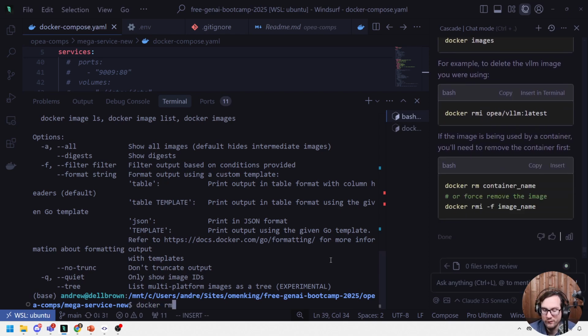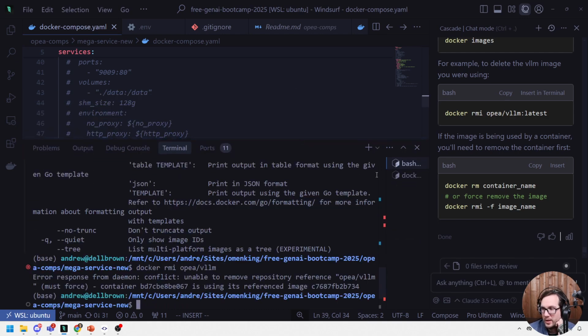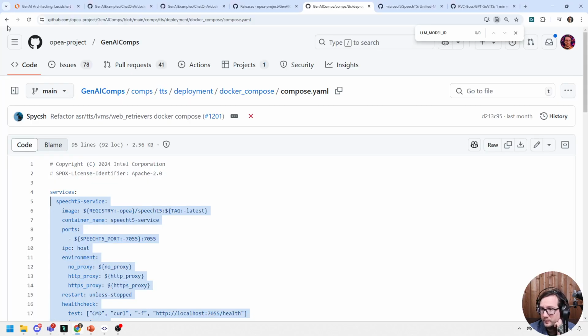I wish they had an alternate command that people can just type in and have a guarantee of deleting it. My goodness. Well, anyway, I'm not going to clean that up right now, but at some point I will. I just like to make sure my drive doesn't fill up. This is running on port 7075. So let's give it a go.